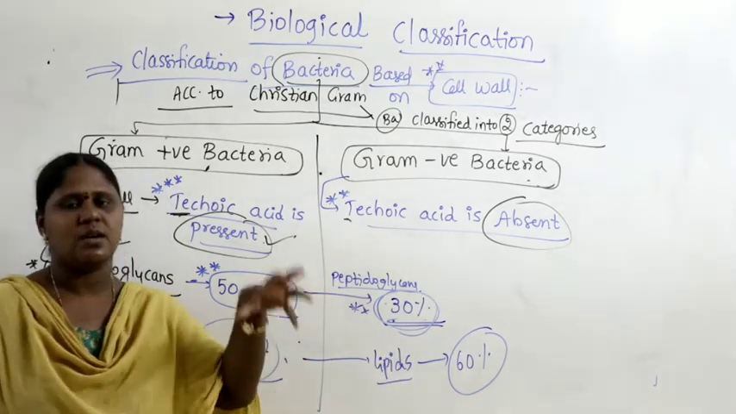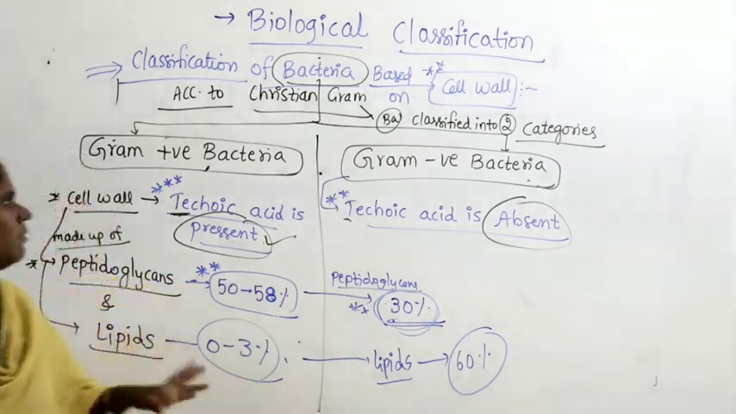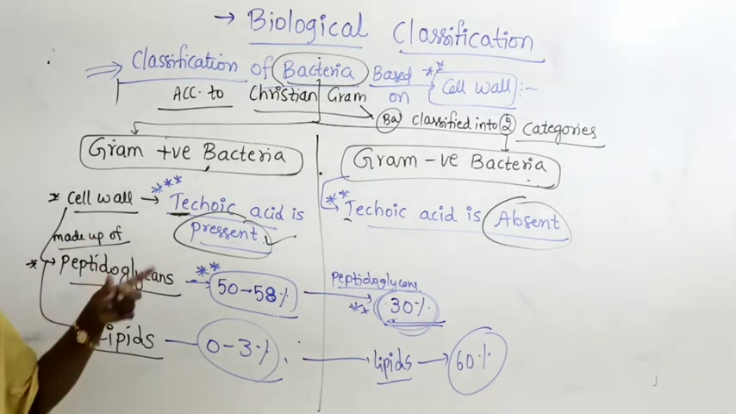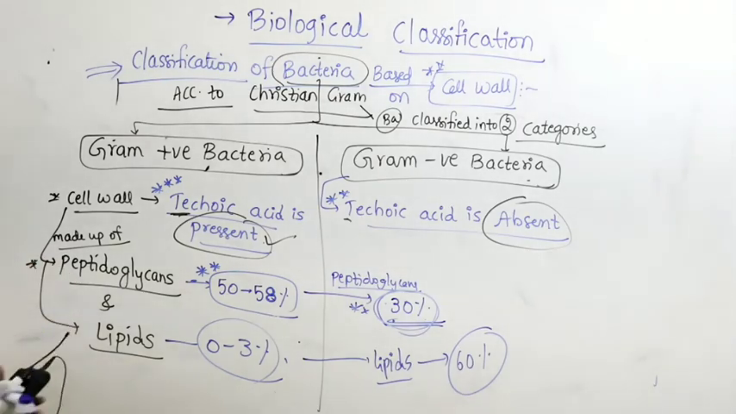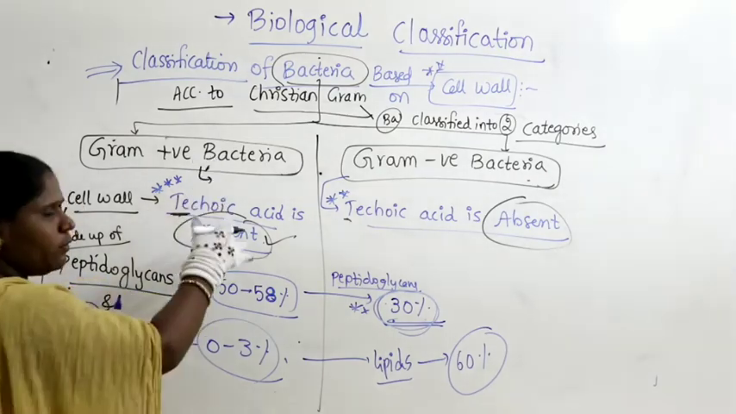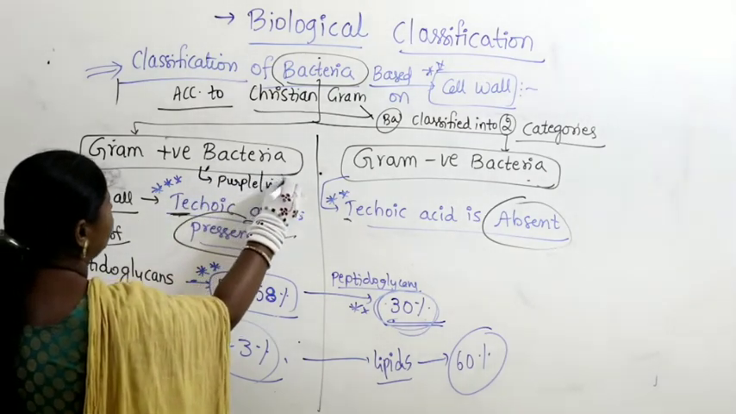A pinkish color appears when gram negative bacteria are stained with safranin, whereas gram positive bacteria are easily stained with crystal violet, which makes them appear purple or violet in color. So what is the difference here? Gram positive bacteria appear dark blue, or we say purple, or violet in color.